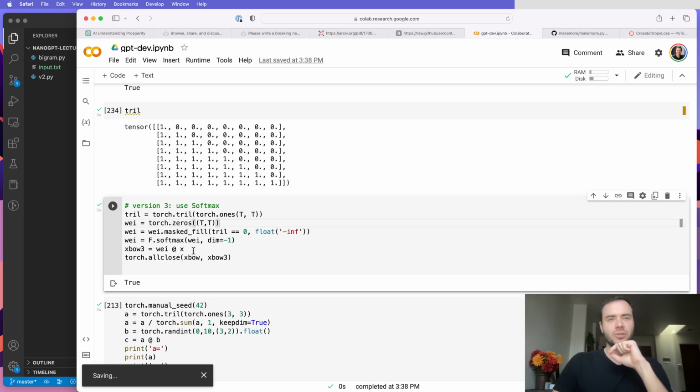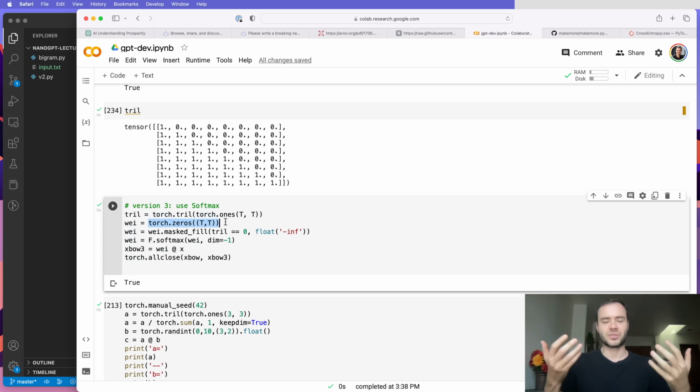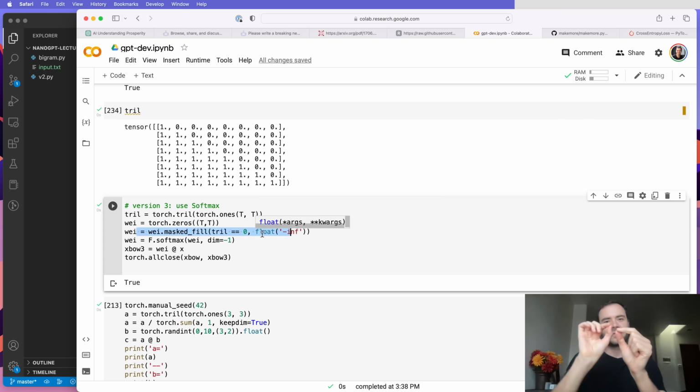Now, the reason that this is a bit more interesting, and the reason we're going to end up using it in self-attention, is that these weights here begin with 0. And you can think of this as like an interaction strength, or like an affinity. So basically, it's telling us how much of each token from the past do we want to aggregate and average up. And then this line is saying tokens from the past cannot communicate. By setting them to negative infinity, we're saying that we will not aggregate anything from those tokens. And so basically, this then goes through softmax and through the weighted, and this is the aggregation through matrix multiplication.